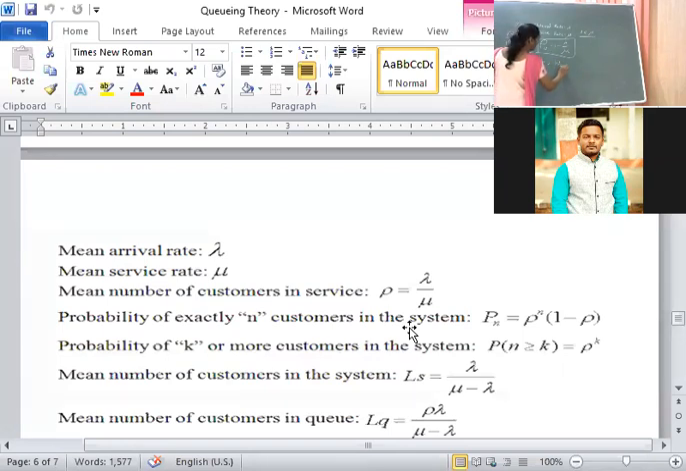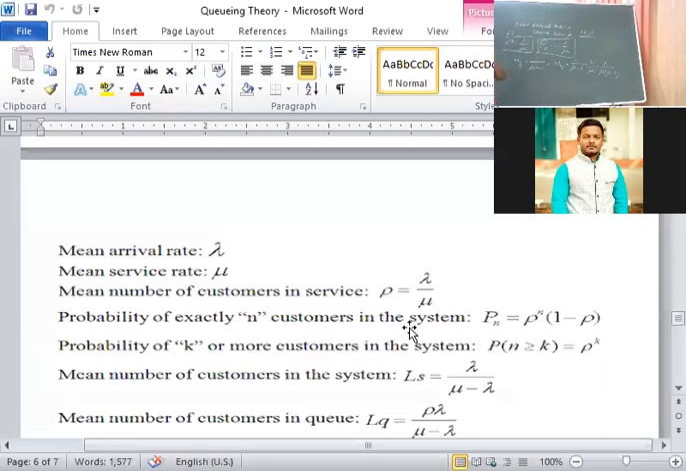Remember WQ: average waiting time the customer spends in the queue. Whatever formula you have taken, take the same formula: 1 upon mu minus lambda into, okay, the customer is still in queue, correct? That means the server is busy. That's why the customer is in queue. That's why you have to multiply this with lambda by mu. Then we will get this formula as lambda upon mu into mu minus lambda.